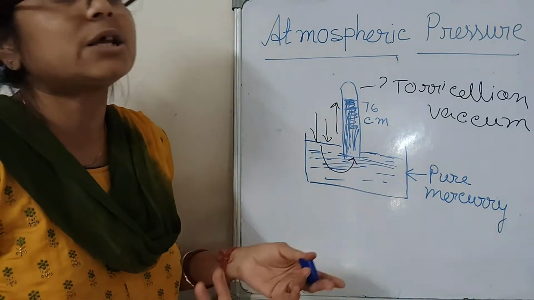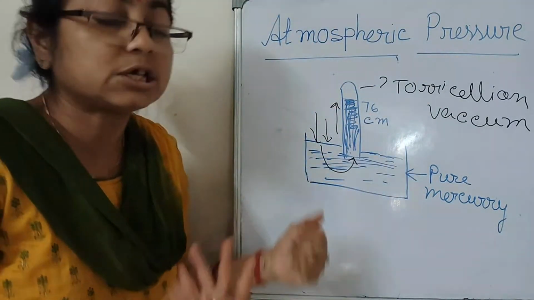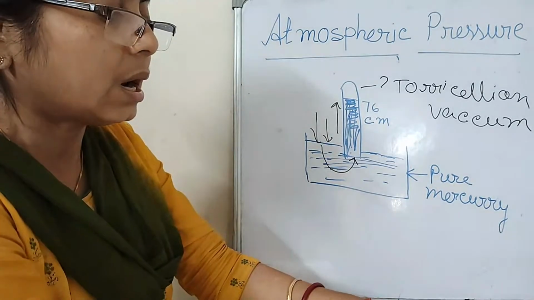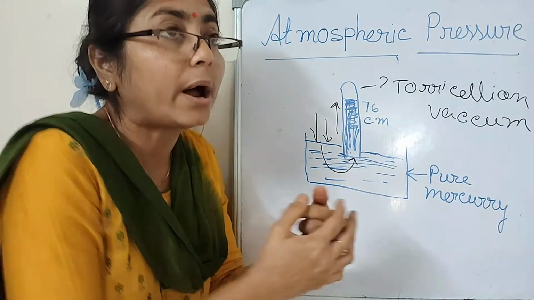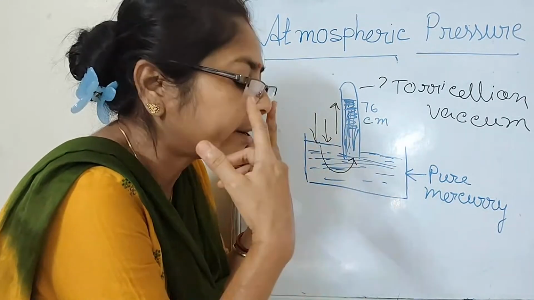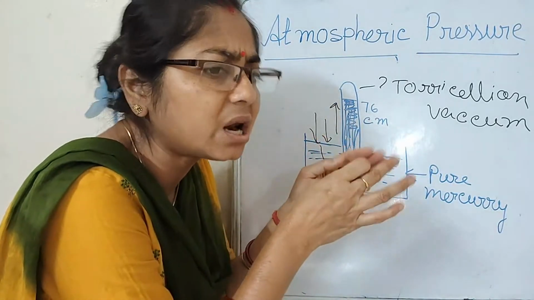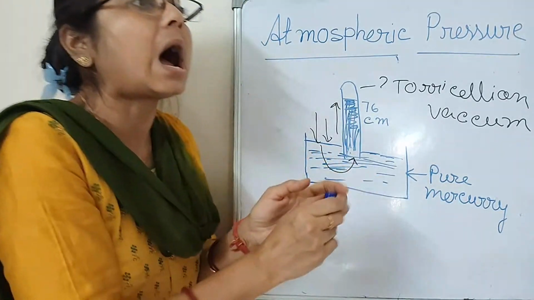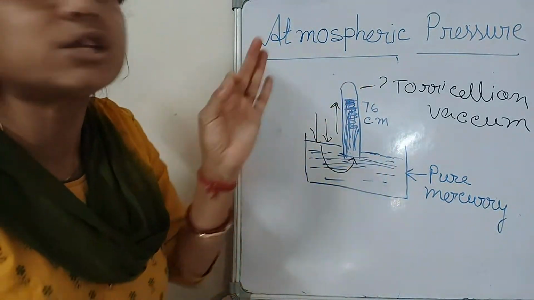But that is not practical. How can you make such a long tube? Is maintenance possible? No, it is not. Next, water evaporates very easily, and water expands and contracts with temperature more than mercury does. So it goes up and down more, and the reading is not perfect.